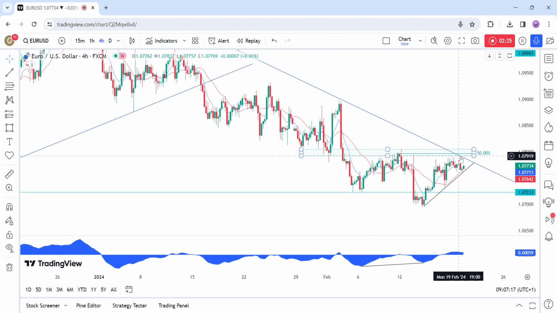Moreover, we can see that at the moment we have this upward trend line defining the current short-term uptrend. The buyers are likely to lean on the trend line and the 21 moving average to position for a breakout of the major trend line with a better risk to reward setup. The sellers, on the other hand, will want to see the price breaking lower to increase the bearish bets into new lows.